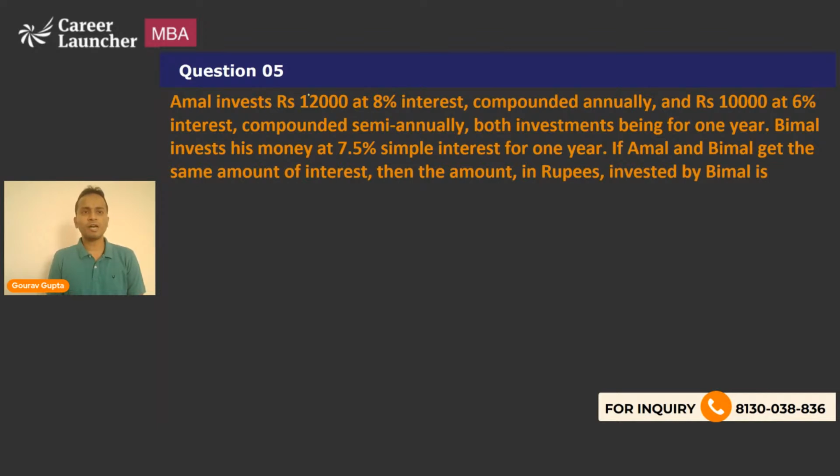Now, for the first part of his investment, which is 12,000, Amal is getting interest of 8% compounded annually. Now, this is being invested for 1 year. So, the net rate of interest will be 8% only. So, 8% of 12,000, right? Now, on his second part of investment, 10,000, he's getting an interest of 6%, but it is compounded semi annually, right? So, in the first half of a year, he will get a rate of interest of 3%. In the second half, he'll get a rate of interest of 3%.